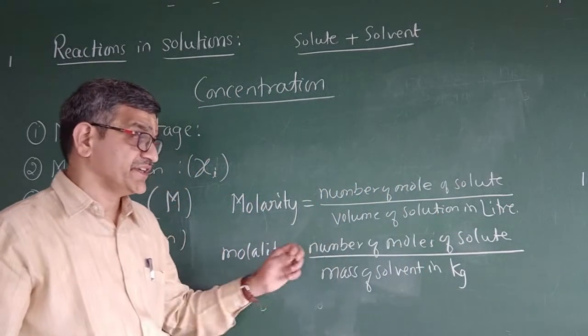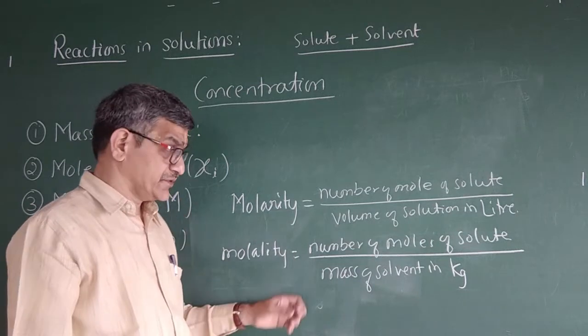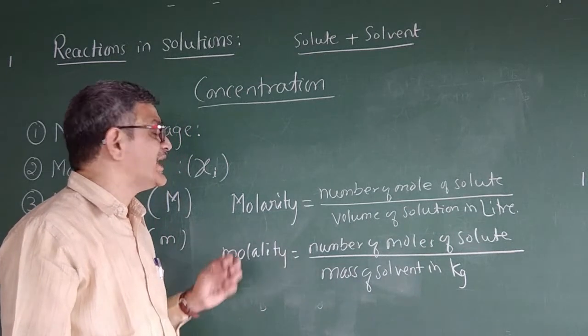Mass of solvent in kg we have to express. So this is the definition of molality.